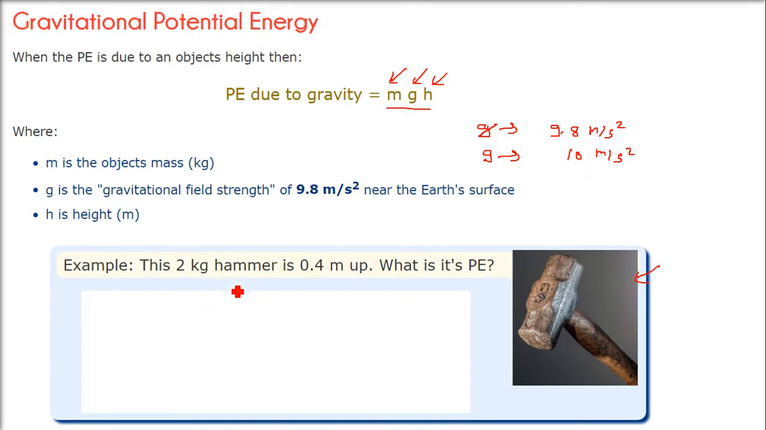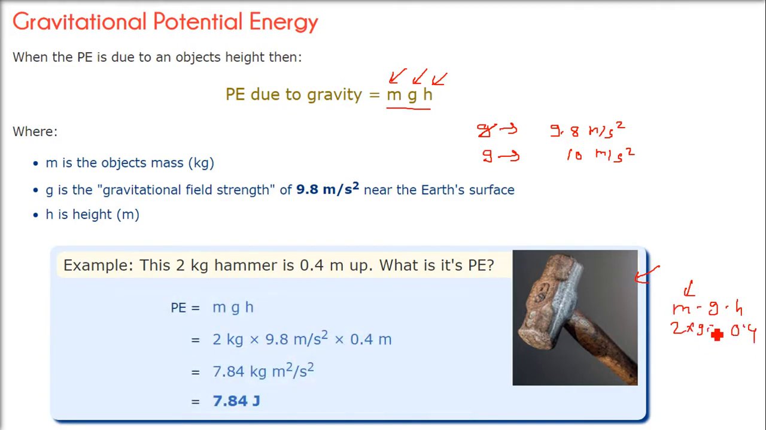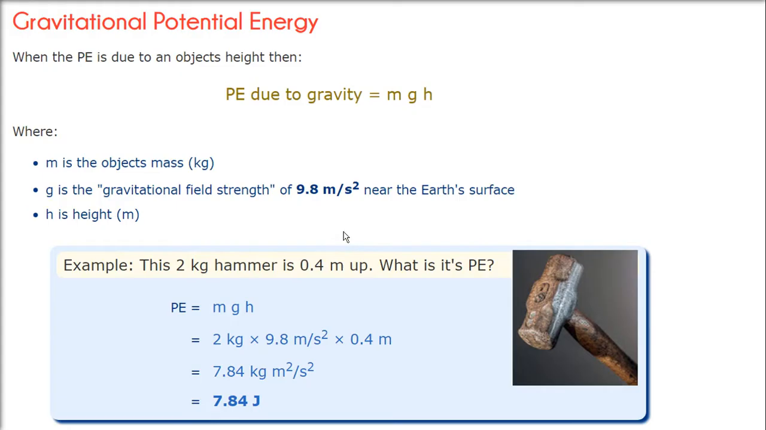So this 2 kg hammer is 0.4 meter up. What is the potential energy? As I said, m into g into h. Mass is 2, we'll put 2 here. Gravity, let us take 9.8, and height is 0.4. So this 2 kg into 9.8 meter per second square and 0.4 meter will be 7.84 joule, or you can keep it like this also, SI unit.